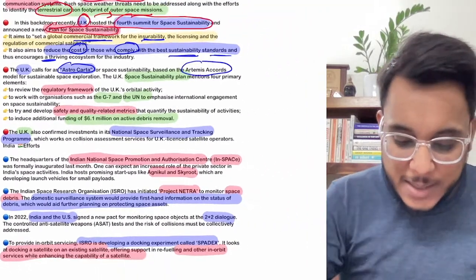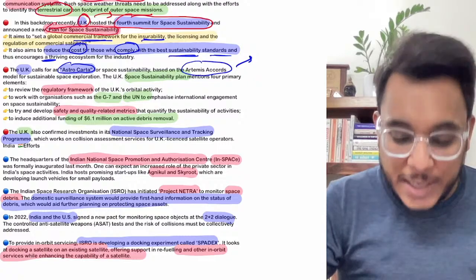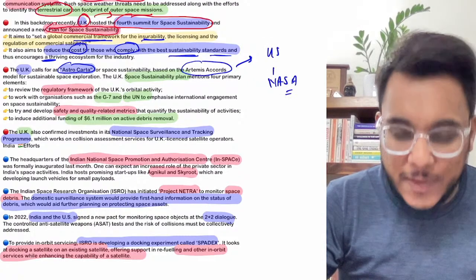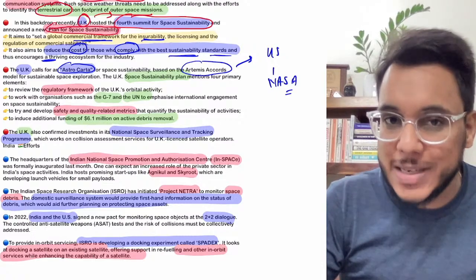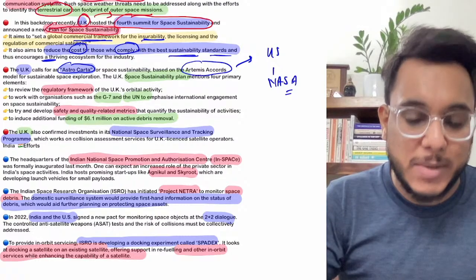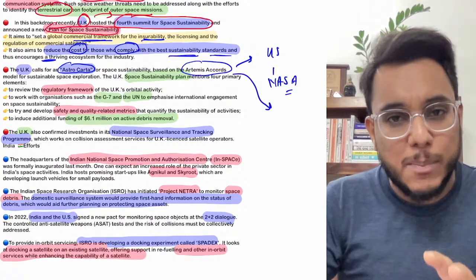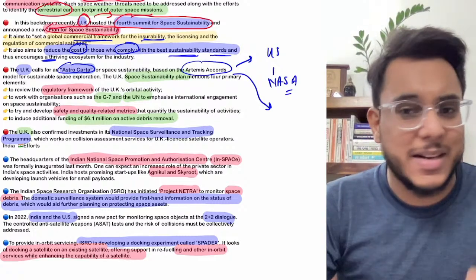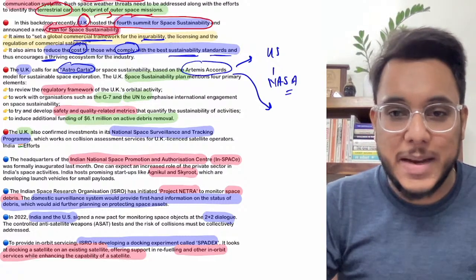Listen very carefully. So guys, the Artemis Accord is driven by the USA's NASA, under which different countries are joining. Recently New Zealand has joined. So New Zealand, Canada, US, they are the members of the Artemis Accord. Artemis Accord simply provides that we need to use the outer space in a sustainable manner. Just that, it's not a difficult, complicated concept.